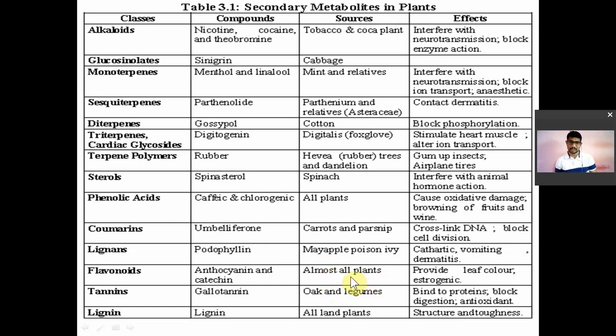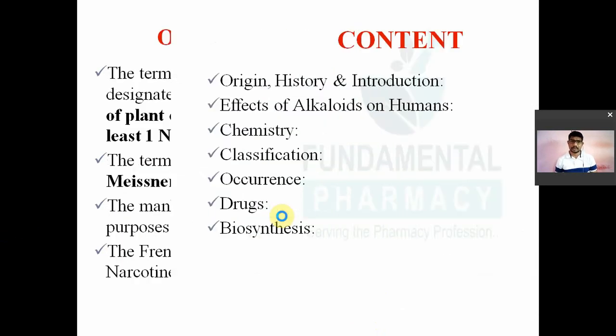For example, rutin is there, from Ruta graveolens. Tannins are also present in various kinds of plants, for example Arjuna bark, then catechu, pale catechu, Gambier, Acacia catechu. Lignins. All these are examples of secondary metabolites. First, we'll see the alkaloids.